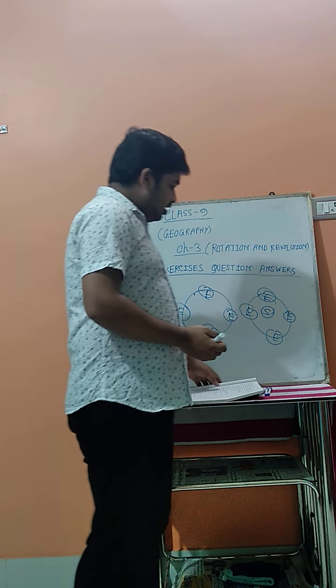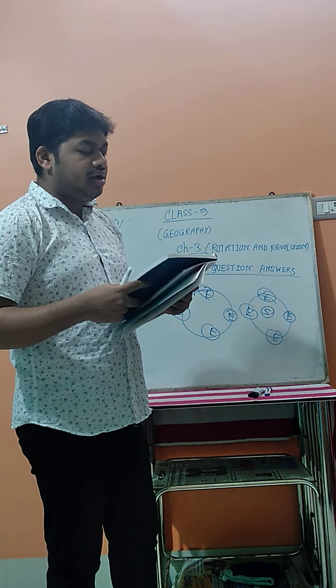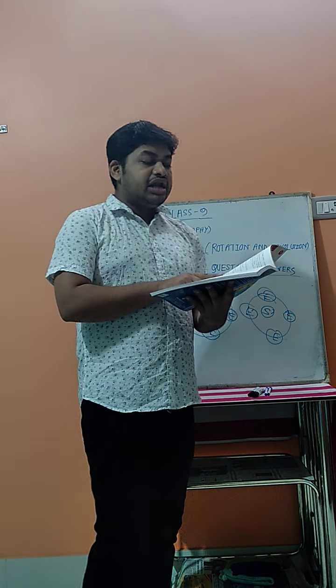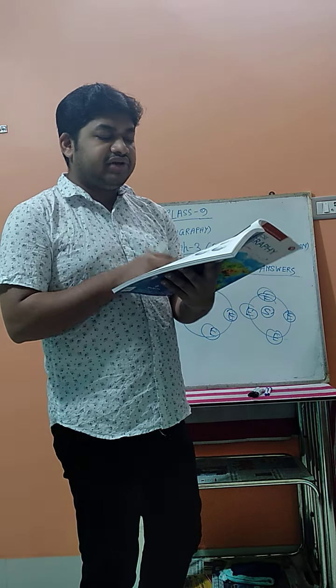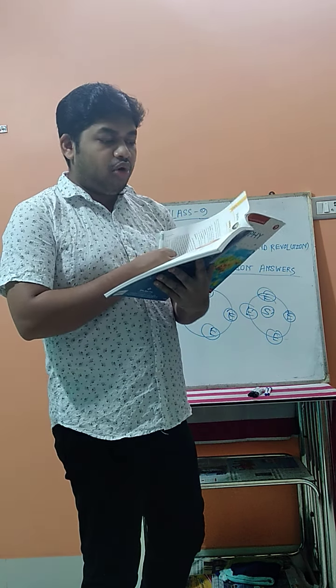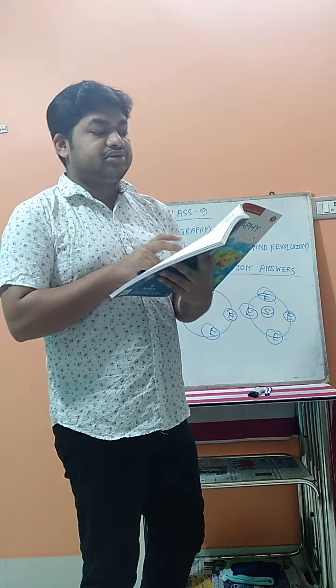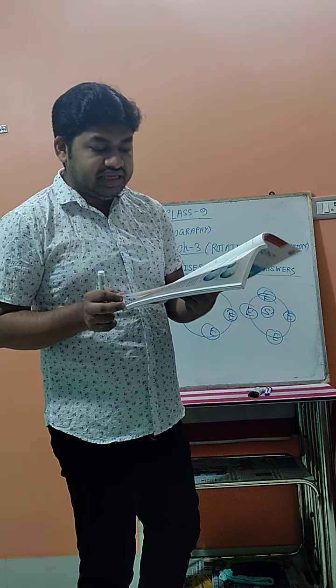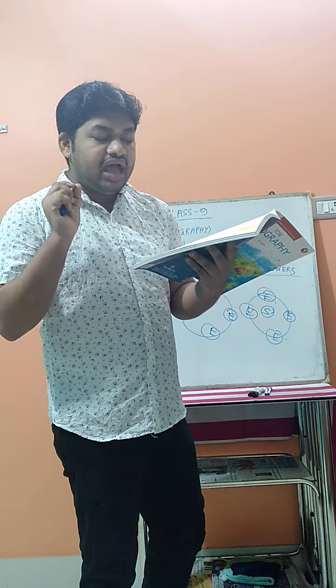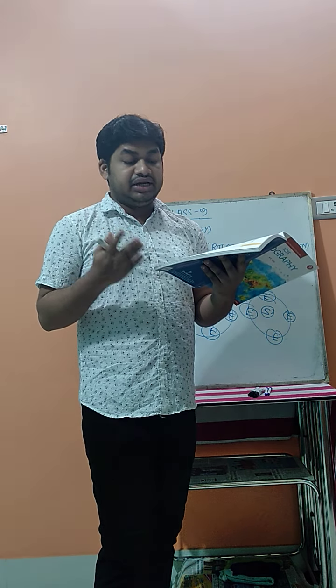See the next one. What was the ancient view of the movement of heavenly bodies? Heavenly bodies means very large objects. When a heavenly body moves around the sun, by observing it we can understand the sun's movement, and the time taken between two successive appearances gives the exact length of the day.